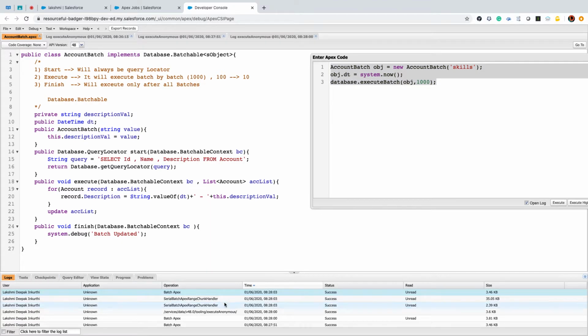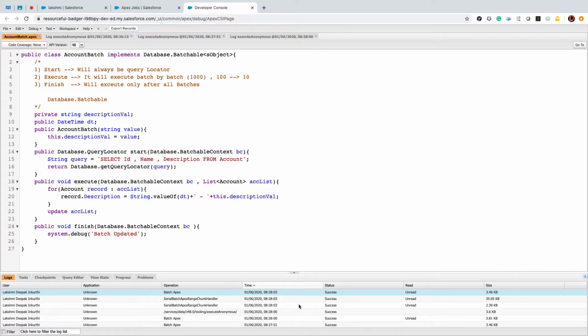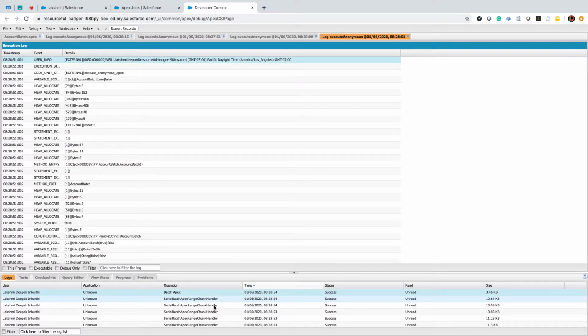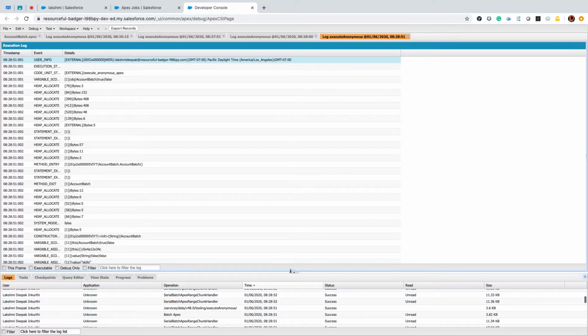If I go to logs, you can see chunk handler, right? Let me put batch size as 1. You'll get more than one chunk handler. Executed. You can see how many chunk handlers you got.